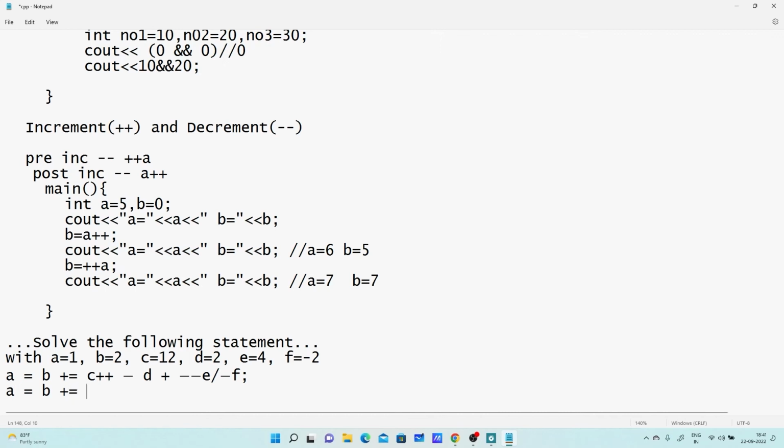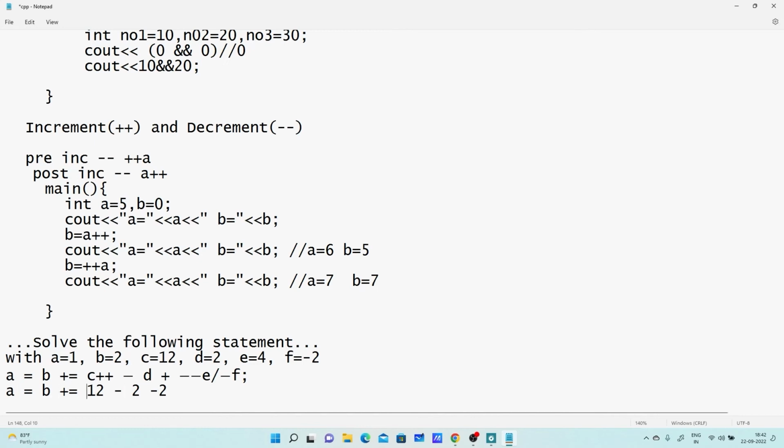Right now here I am saying C++, the value of C is 12, C will get incremented. So value of D, what is the value of D in memory? 2. Okay, plus what is the value of E? Minus that is 4, so I am writing here 4 divided by minus 2. So now this division will take place as per the precedence of operator, and we are getting minus 2 as a result. Something is wrong. Okay, that B plus is remaining.